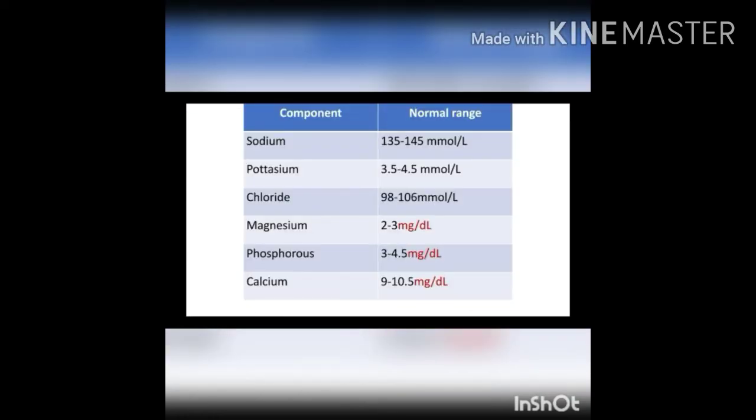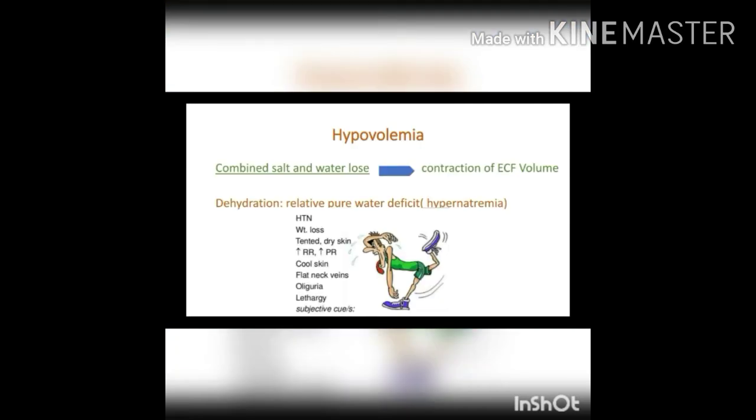These are the basic electrolyte values we should memorize. I have made these values as round figures so that we can memorize it easily. Anyway, we have to know only the normal range of these compounds. Sodium around 135 to 145 millimole per liter, potassium 3.5 to 4.5 millimole per liter, chloride 98 to 106 millimole per liter, magnesium 2 to 3 milligram per deciliter, phosphorus 3 to 4.5 milligram per deciliter, calcium 9 to 10.5 milligram per deciliter. So magnesium, phosphorus and calcium are present in milligram per deciliter.